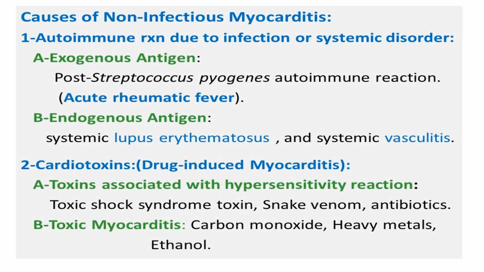From non-infectious causes, autoimmune reaction due to infectious or systemic disorder and cardiotoxins can cause myocarditis. Autoimmune reaction can be due to exogenous antigen, as for example in the case of acute rheumatic fever, and endogenous antigen such as SLE and systemic vasculitis. Cardiotoxin or drug-induced myocarditis can be from toxins associated with hypersensitivity reactions such as snake venom or toxic shock syndrome toxin, and antibiotics, and toxic myocarditis from carbon monoxide poisoning, heavy metals, and ethanol.